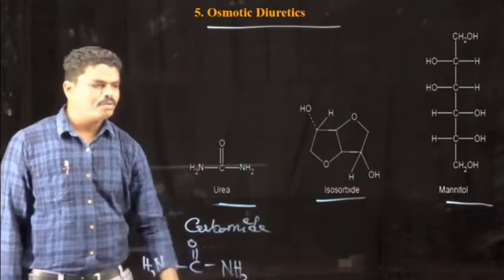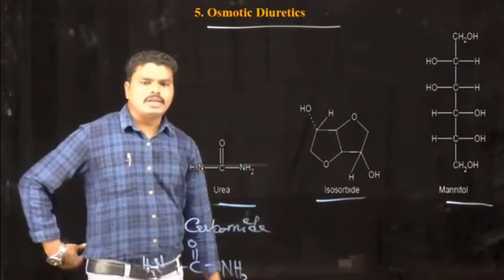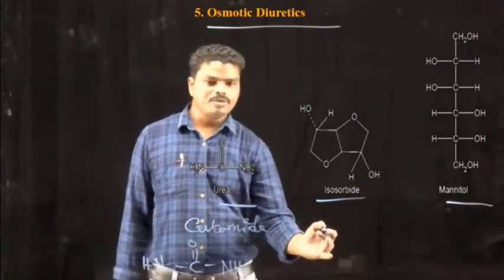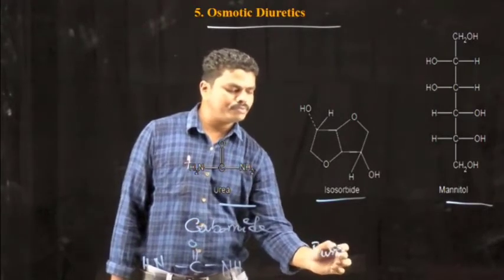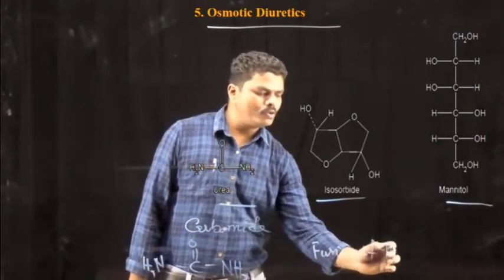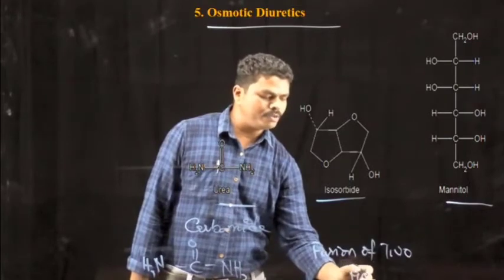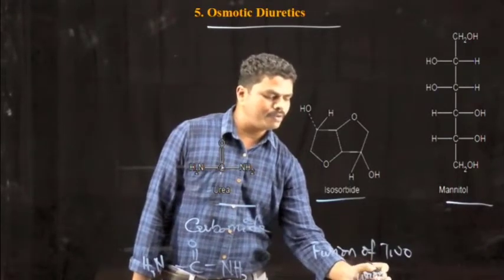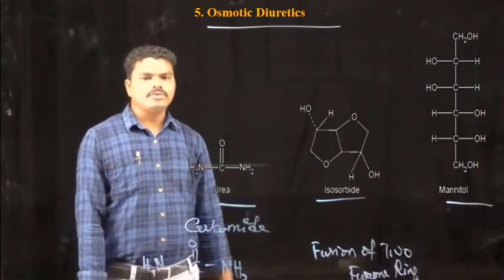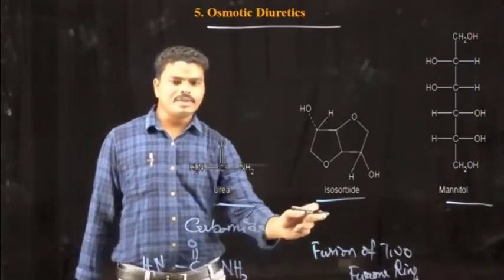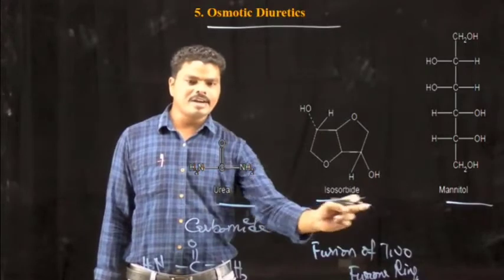In case of isosorbide, isosorbide is nothing but the fusion of two furan molecules, or furan rings. Fusion of two furan rings. So there is a difference between isosorbide dinitrate and isosorbide.